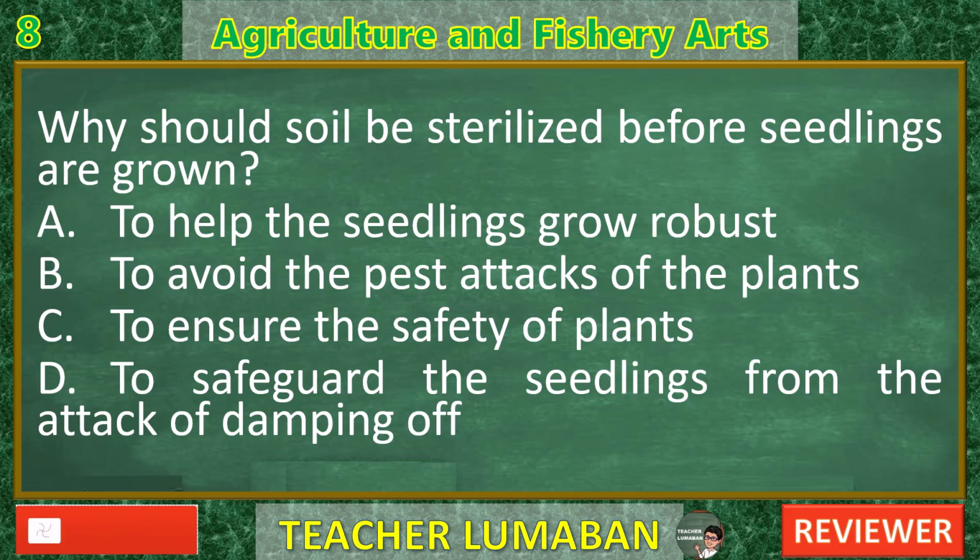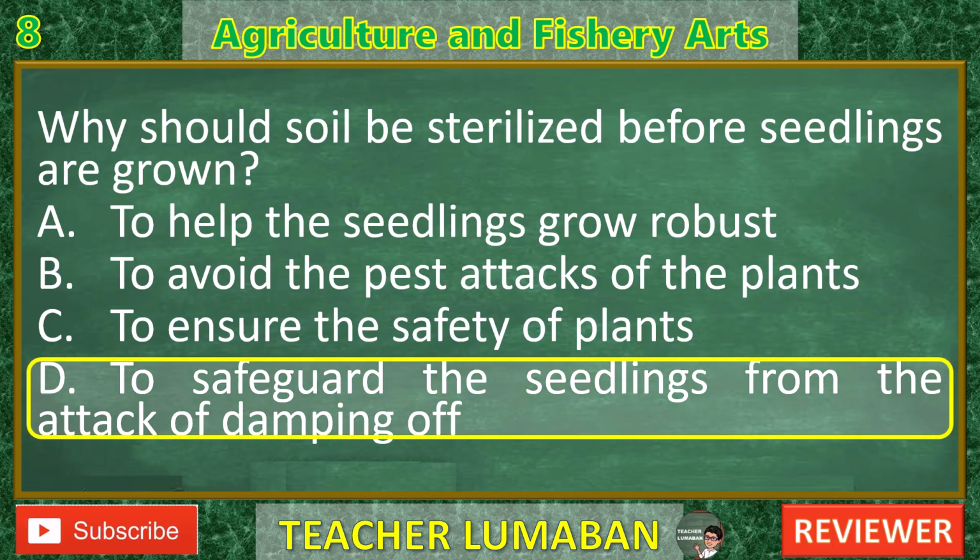The correct answer is D. To safeguard the seedlings from the attack of damping off. Explanation. Soil sterilization is a crucial step in seedling production. It involves killing harmful organisms such as fungi, bacteria, nematodes, and weed seeds that may be present in the soil.